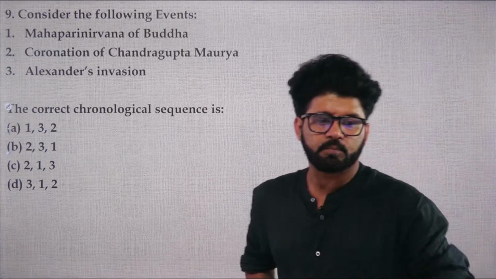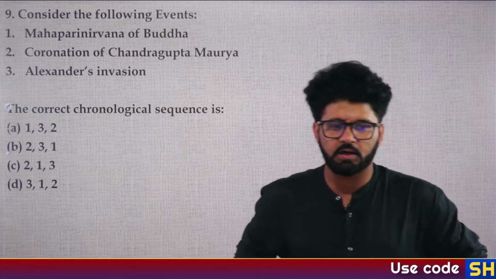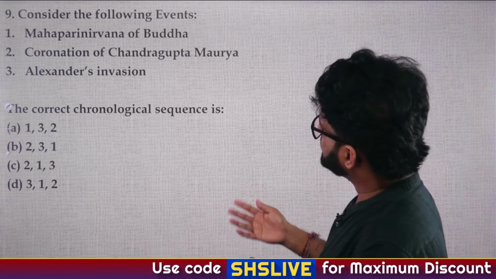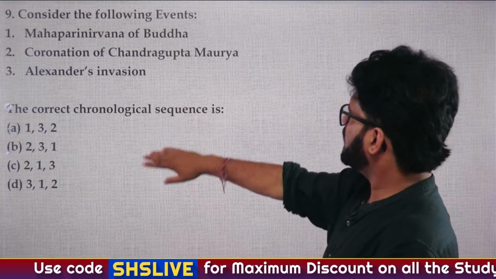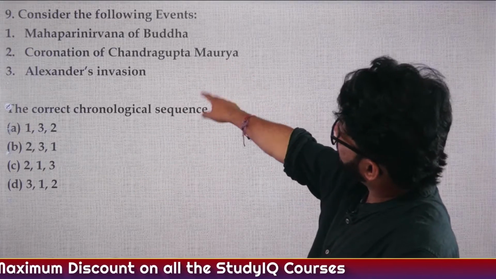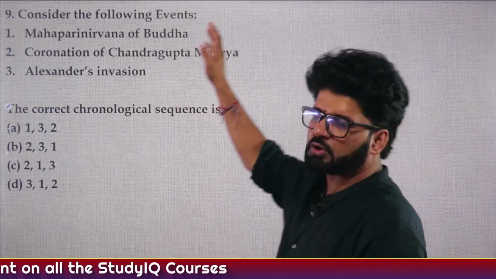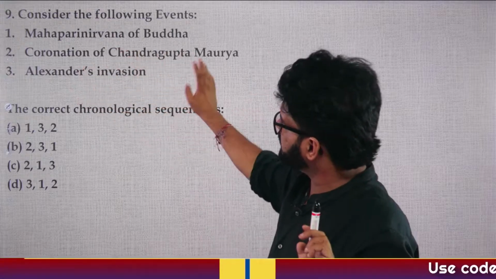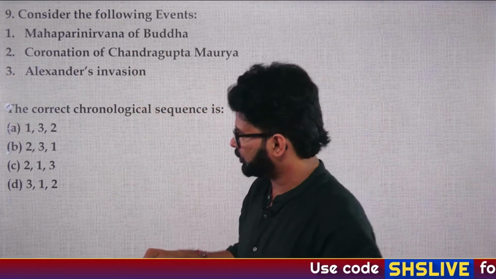I'm getting different answers. Alexander's invasion happened around 326 BC. Coronation of Chandragupta Maurya happened after that. So 3 will come first, then 2. And before all these things, the Mahaparinirvana, the death of Buddha, happened much earlier. So 1 has to be first, then 3, and then 2.